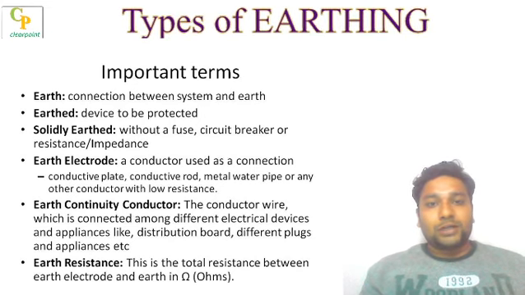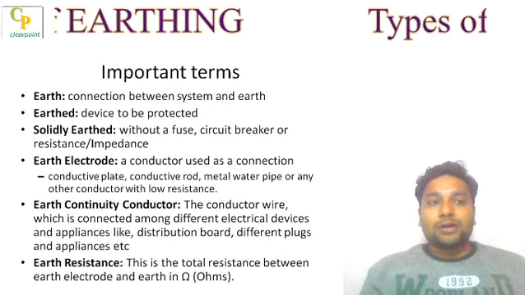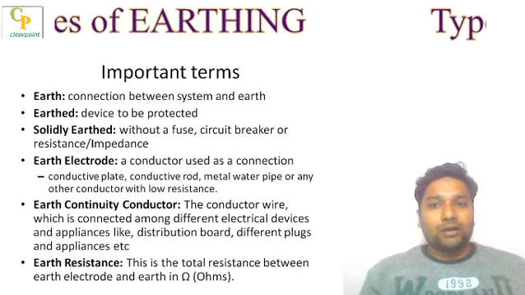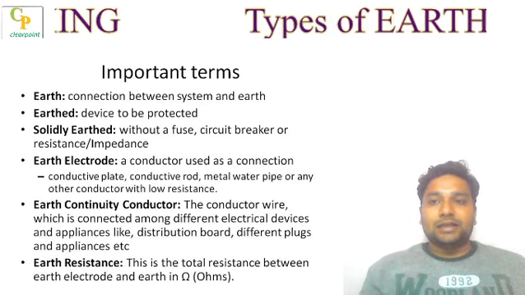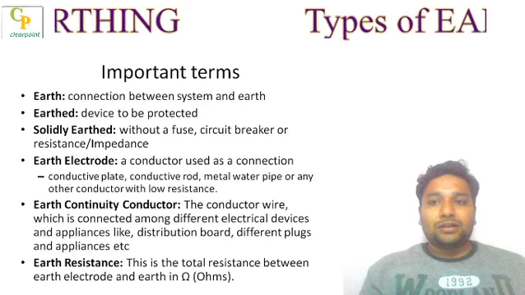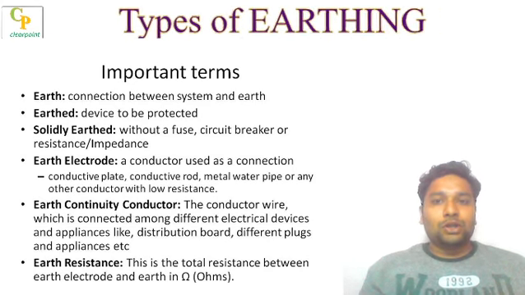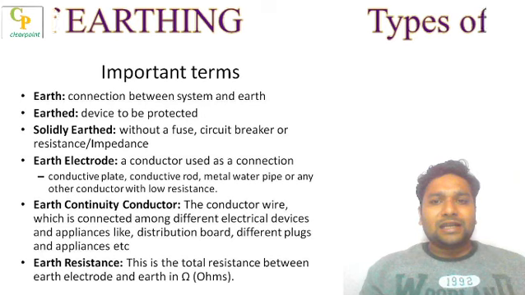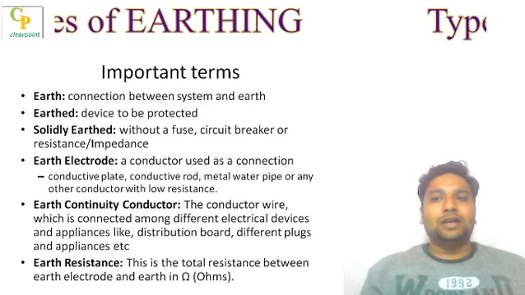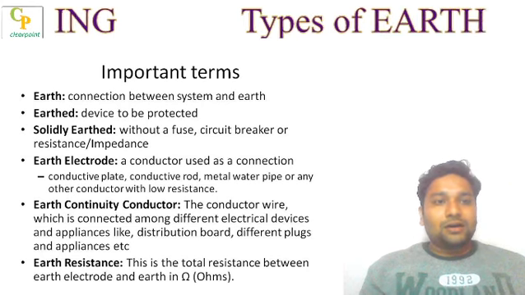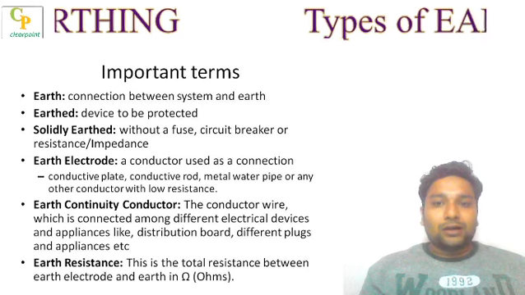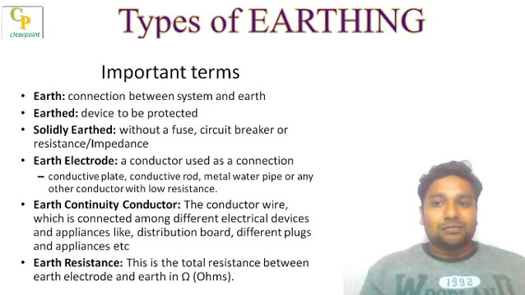So also, based on the types of earthing, we have some important terms, such as solidly earthed. What does solidly earthed mean? Whenever an electrical device, appliance or electric installation is connected to the earth electrode without a fuse or circuit breaker or any resistance or impedance, simply a pure wire, then it is called solidly earthed. Whereas earth electrode